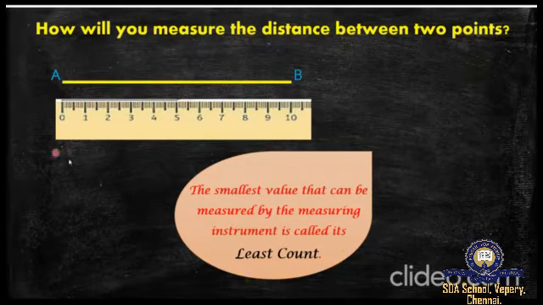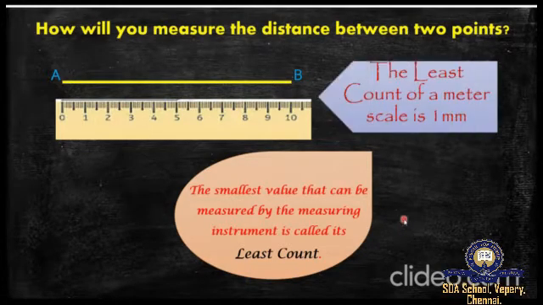In the case of a ruler, the ruler has been divided into centimeters, right? And each centimeter has been subdivided into 10 divisions. One division is known as 1 millimeter. So it has been separated by 1 millimeter. The least value of this ruler is 1 millimeter. Then what would be the least count of this ruler? Yes, the least count of a meter scale is 1 millimeter. Hope you understood the term least count.